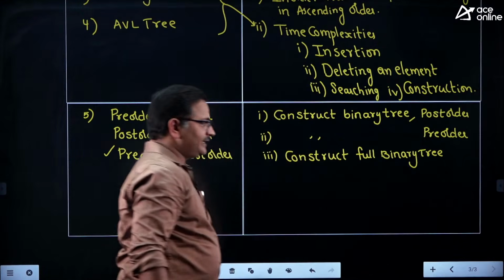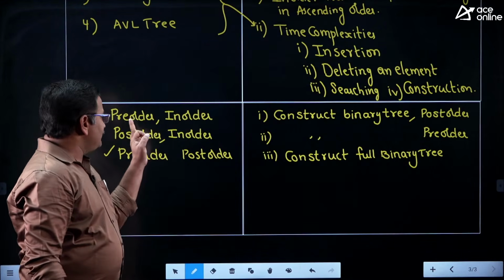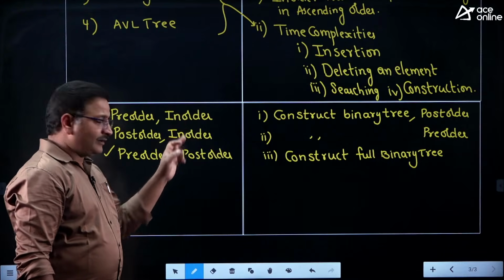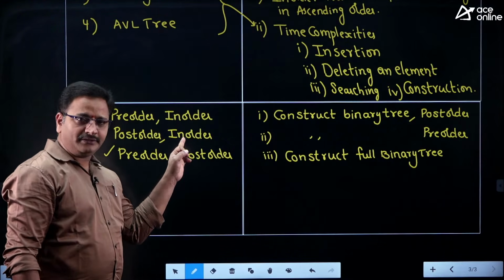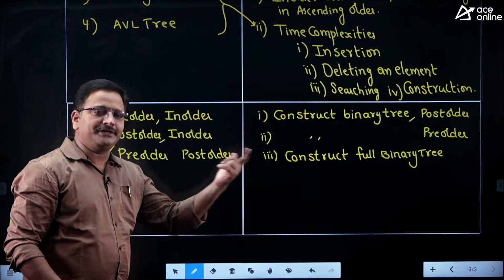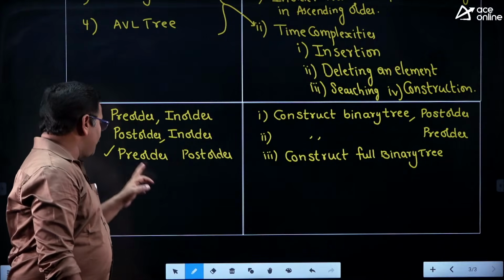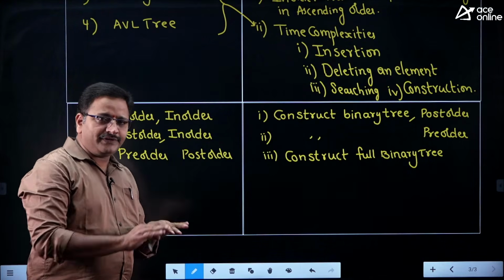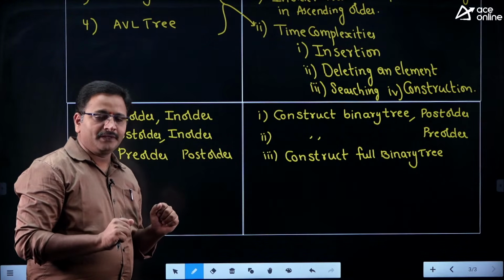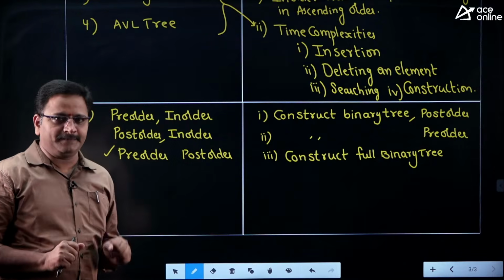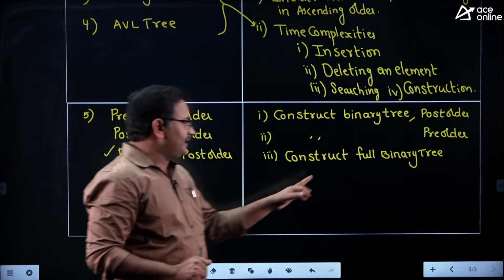If you have any questions, kindly listen one more time. By using pre-order and in-order, or post-order and in-order, we can construct a binary tree. But if they provide pre-order and post-order, we cannot construct a unique binary tree, but we can construct a unique full binary tree. So what do you mean by a full binary tree?